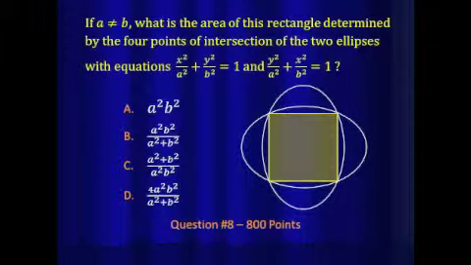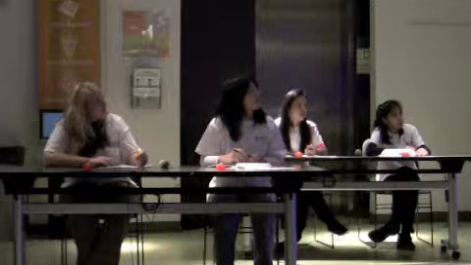If a is not equal to b, what is the area of this rectangle that's shaded in there, determined by the 4 points of intersection of the 2 ellipses with equations x squared over a squared plus y squared over b squared equals 1 and y squared over a squared plus x squared over b squared equals 1. So the area of that shaded rectangle, is it a squared b squared over a squared plus b squared, a squared plus b squared over a squared b squared, or 4a squared b squared over a squared plus b squared? So you probably wish I'd say a squared and b squared a couple more times, but I'm not going to.